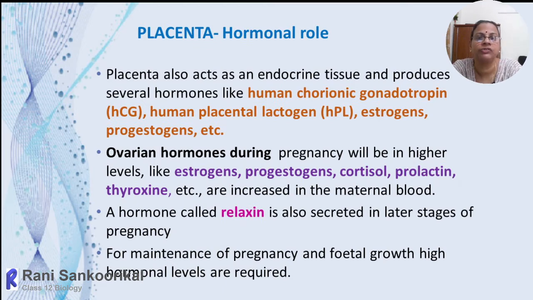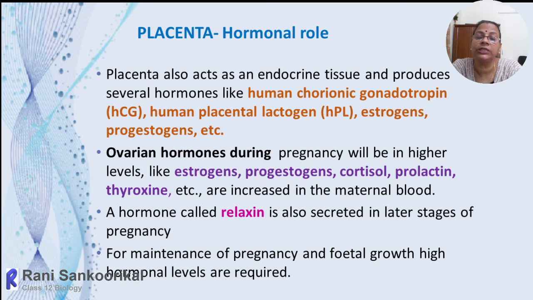If you pour the first urine onto it and it contains HCG, it means the placenta is already established. If the placenta is established, there must have been implantation. So the presence of HCG directly indicates the presence of pregnancy in the female.